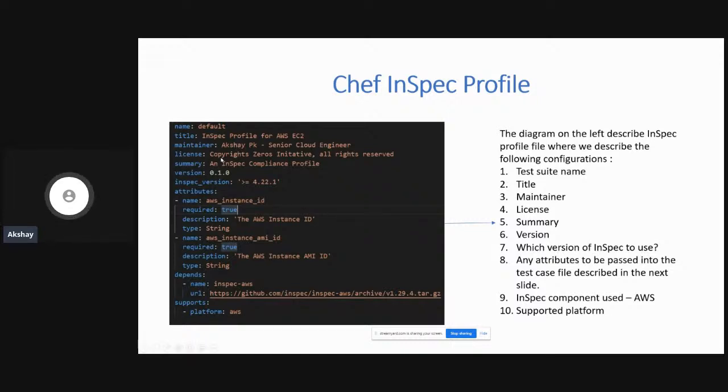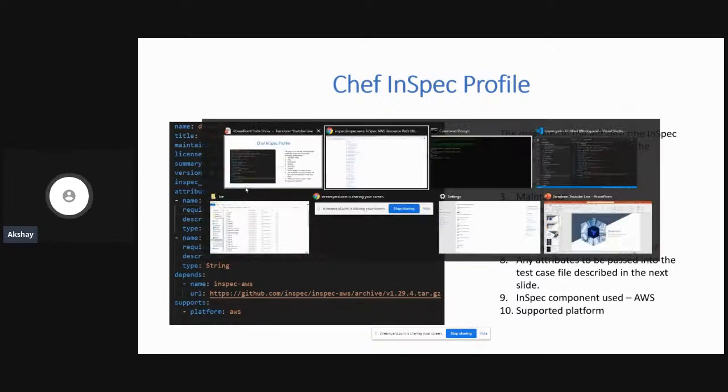And we have the license. I have copyrighted it to Zeros Initiative, but obviously you can write whatever you want. And the summary is this is nothing but your inspec compliance profile. The version of this profile is 0.1.0 that I'm giving. And the version of inspec that I'm using is greater than or equal to 4.22.1. Now, how do I find that? If you guys ask me, how do I find that? Let's go back to the terminal.